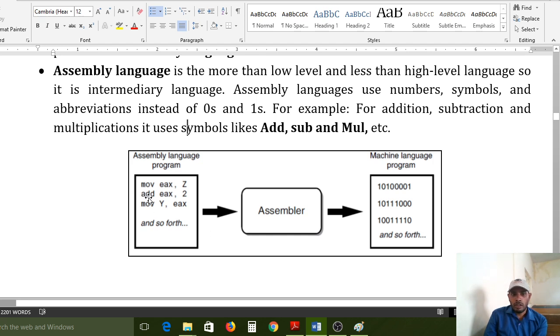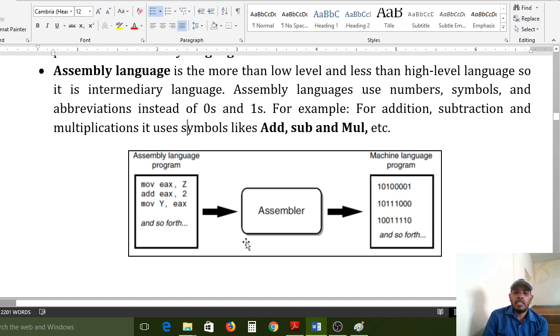Nowadays assembly level languages are not used. But before learning higher level languages, compulsorily we have to know about machine level language problems. At the same time, assembly level language problems also we have to know. After that, higher level languages are very easy to understand. So this program we can understand right now. Compared to machine level language, here we can understand these codes, these words. That is the drawback of machine level language, and that is the advantage of assembly level language.